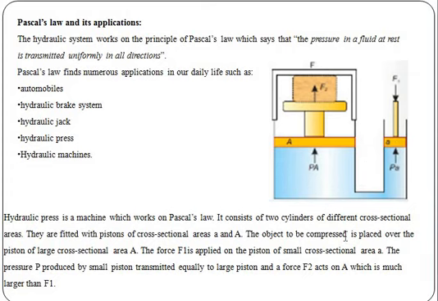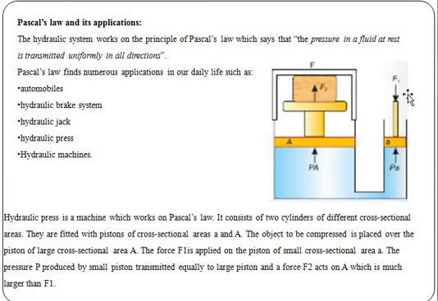The object is placed over the piston with the large cross-sectional area capital A. Here there are two forces, force F1 and force F2.